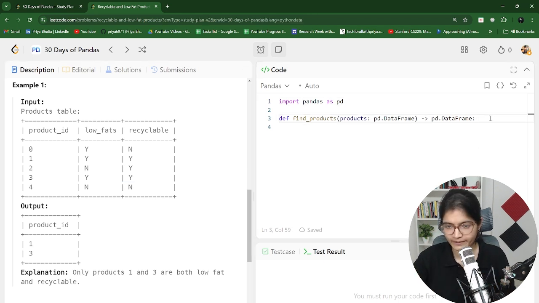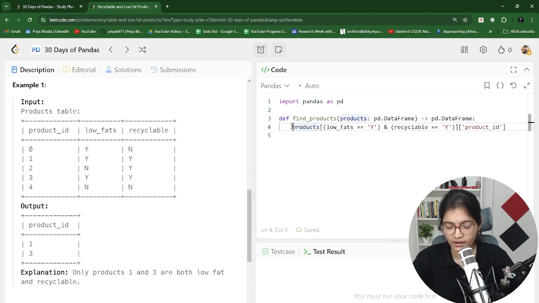So what we can do is, let's try to filter this part as well. How can we do that? We can say products of, again, I can write a constraint, low_fats. I want this to be equal to yes. And I want another constraint also, which is recyclable, as well as this also to be yes. And if both of them are yes, what we are expecting as a result is the product ID. That's it. I think that's the only output which we are looking for here, product ID.